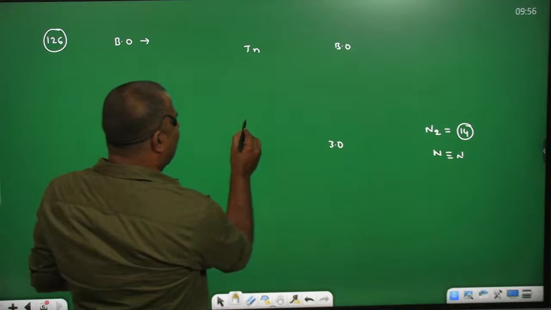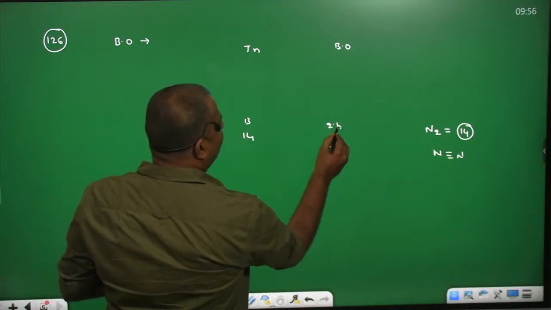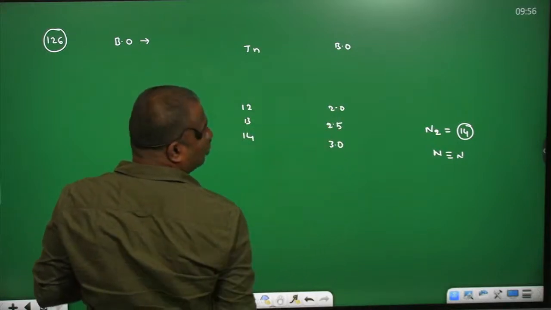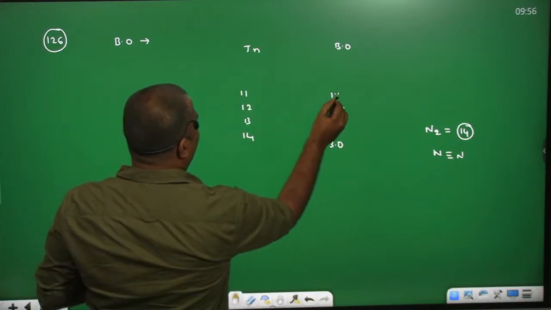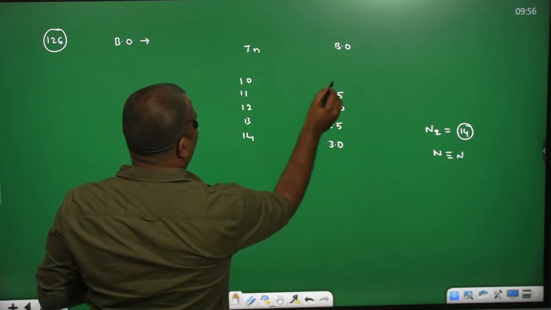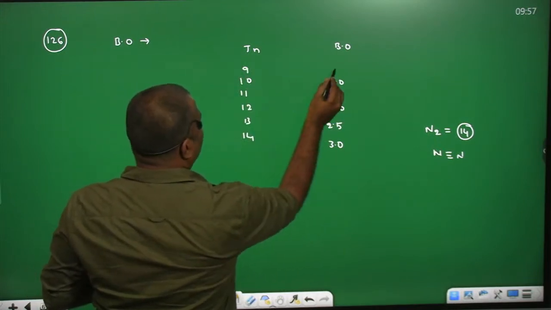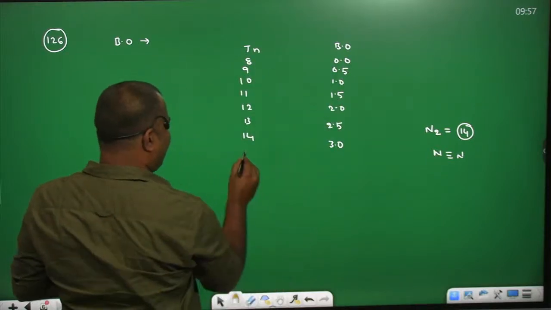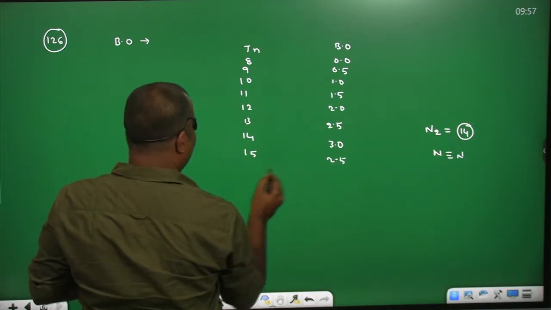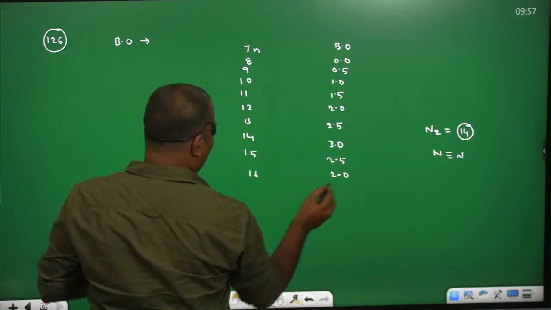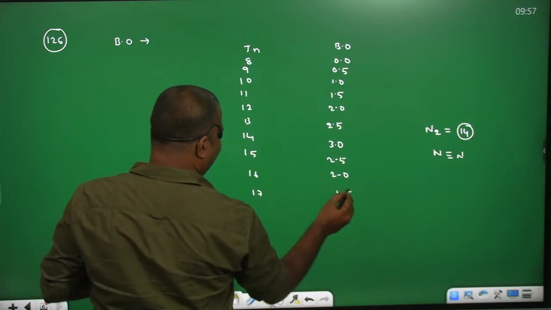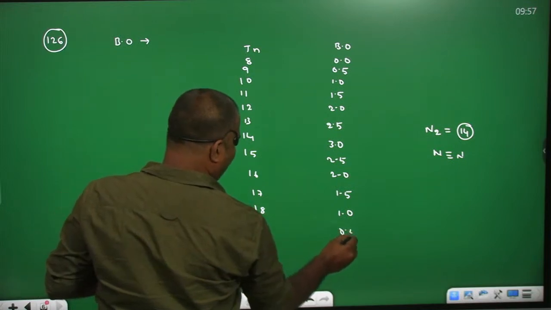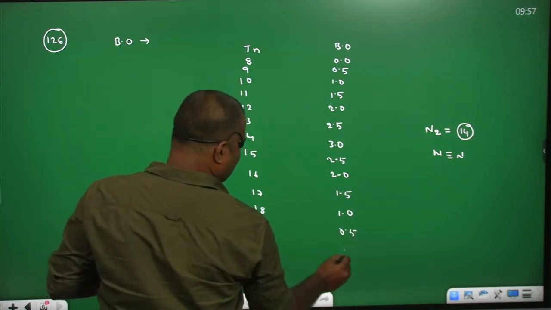If I write 13 electrons, the bond order becomes 2.5. For 12 electrons, the bond order becomes 2.0. For 11 it becomes 1.5. For 10 it becomes 1.0. For 9 it becomes 0.5. For 8 it becomes 0.0. In the same way, for 15 it decreases to 2.5. For 16 you can write 2.0. For 17, 1.5. For 18, 1.0. For 19, 0.5. For 20, 0.0.